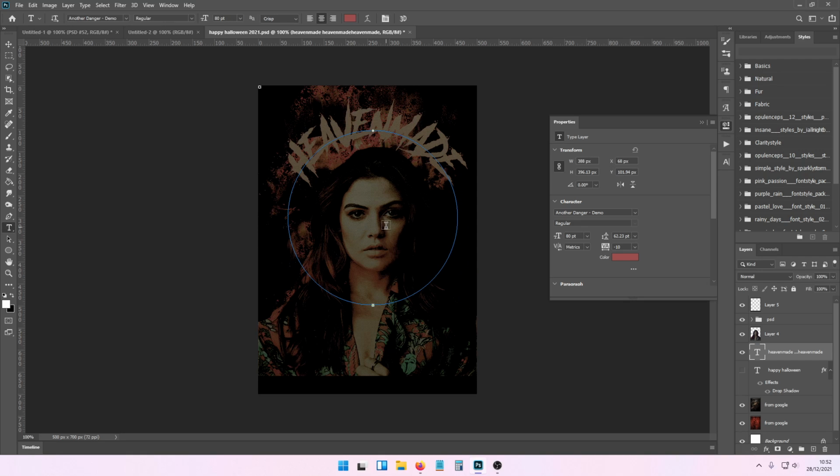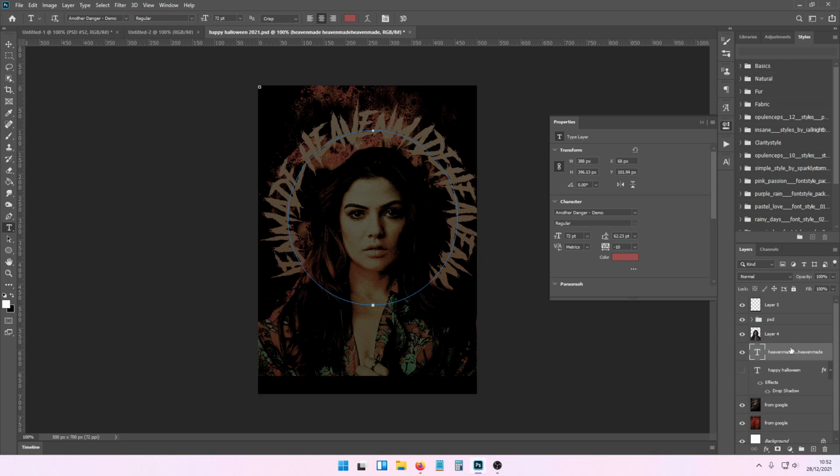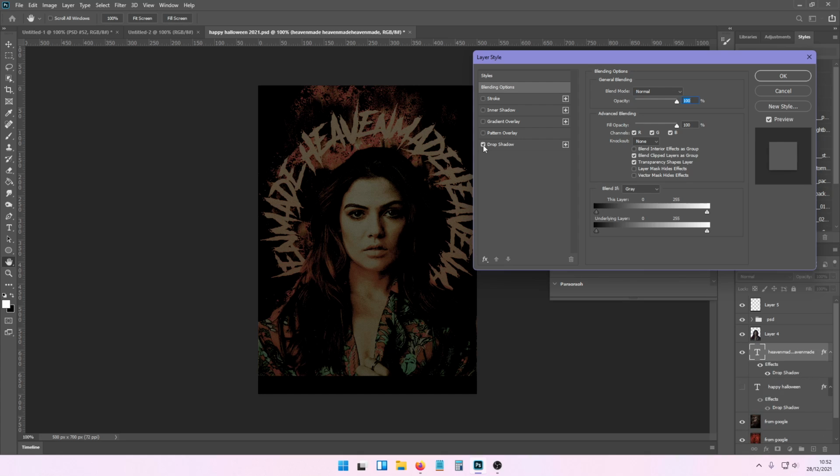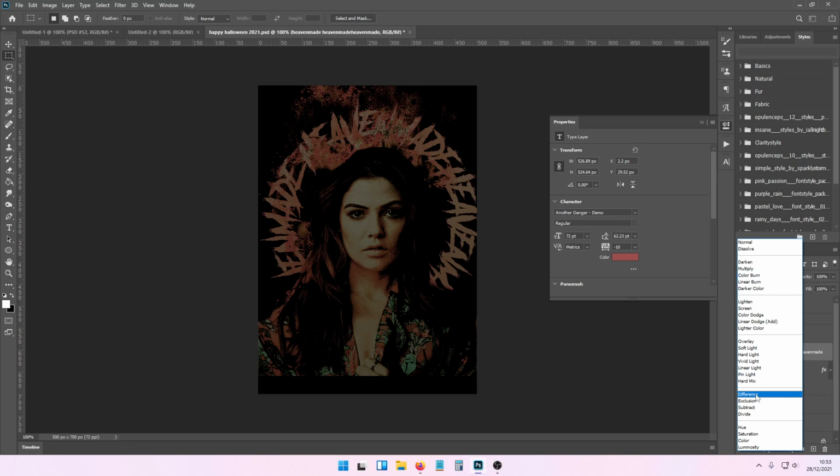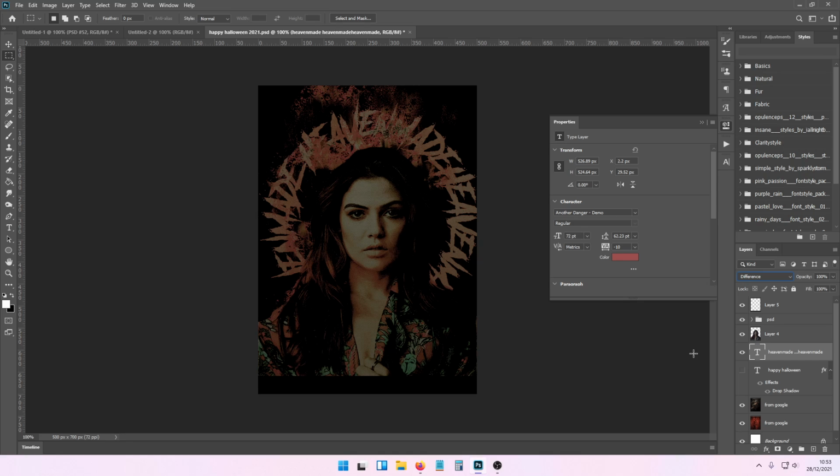Depending on whether you're adjusting the font too much, you can then add your special effects on, so you double click and add your effects and everything here as well if you wanted to. I hope that helps. It's super simple and you can do it in any kind of shape as well. You don't have to just do it in a circle.